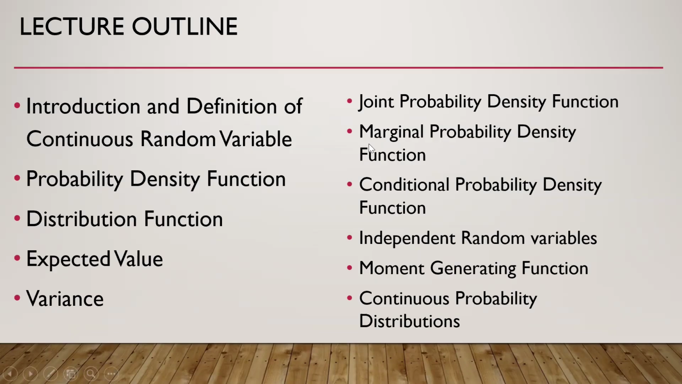First I will give an introduction and definition of continuous random variable. Then I'll talk about probability density function, followed by distribution function. Then I will talk about expected value and variance. Then I'll talk about joint probability density function, marginal probability density function, conditional probability density function. Then I will talk about the criteria for independence of two random variables. Then I'll talk about moment generating function. Then I will give examples of commonly used continuous probability distributions.